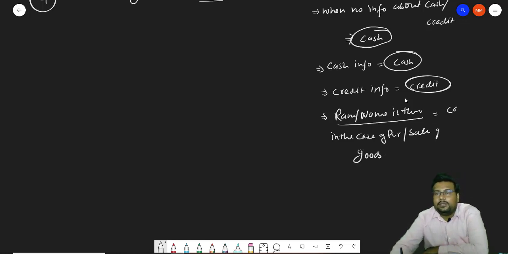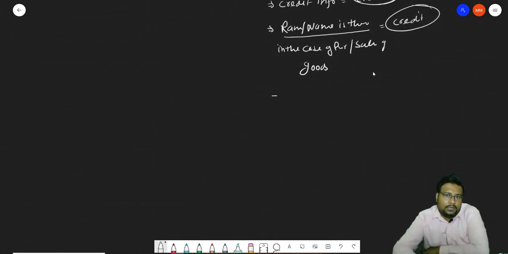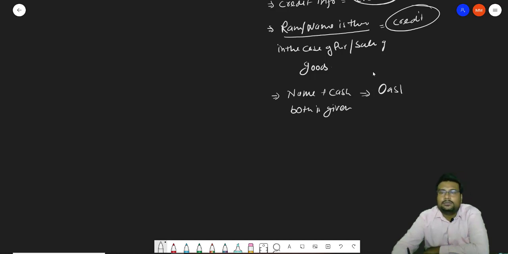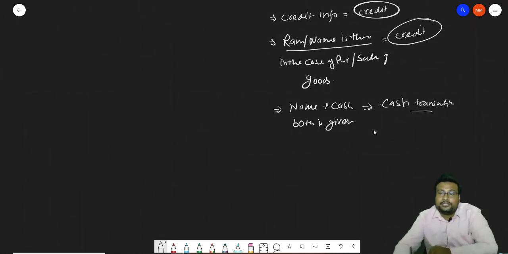Okay, it will be a credit transaction. And the most important thing: when in the question a name plus cash both are given, then it will be considered as a cash transaction. Like suppose, purchase goods from Ram for cash, then what will it be? This is a cash transaction.